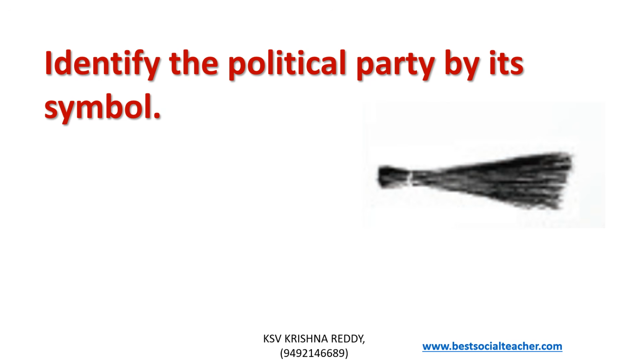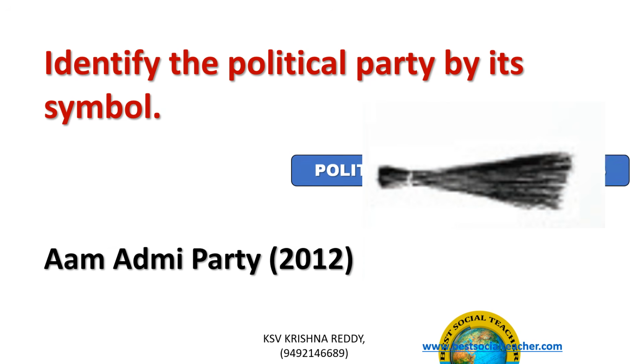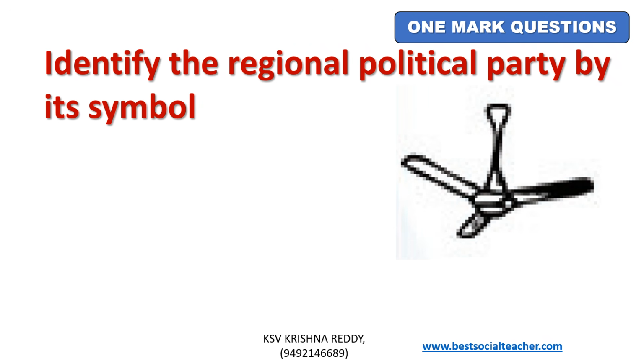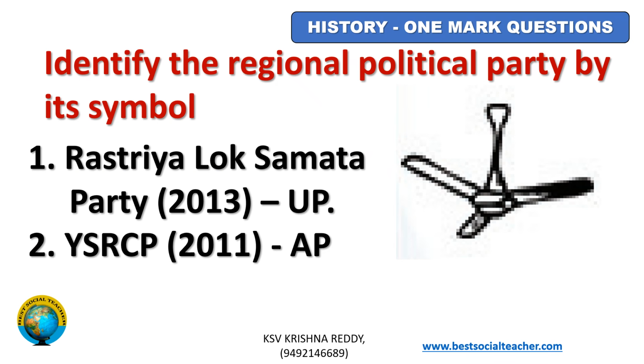Identify the political party by its symbol. It is a broom. It is the symbol of Aam Aadmi Party, which was founded in 2012. Identify the regional political party by its symbol. It is a fan symbol. Two parties have this fan symbol.